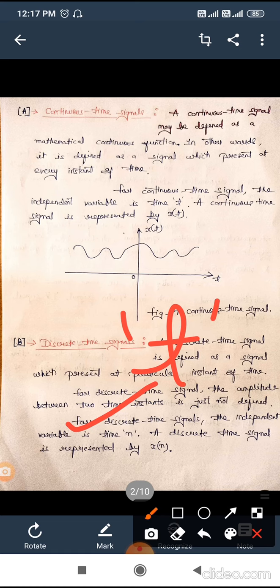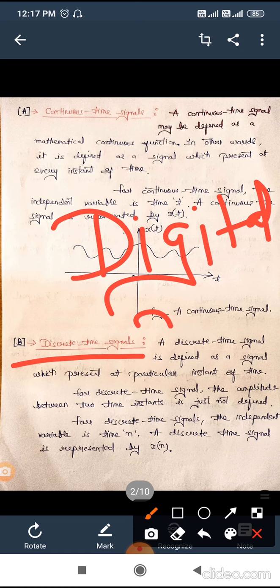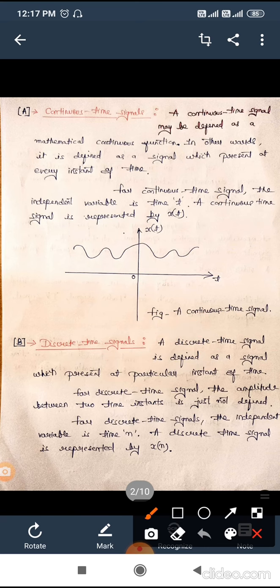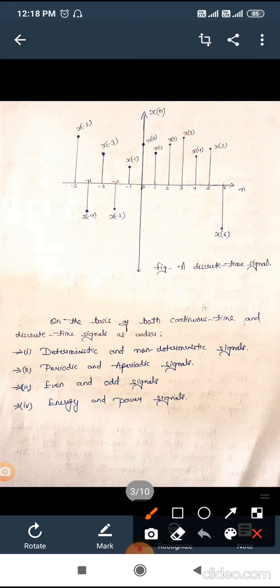Now we will discuss discrete time signal. What is discrete time signal? Discrete time signal is also known as digital signal. Now we will discuss this topic with the help of a diagram. Here in this diagram, as we can see, in between 0 and 1, there is no output. In between 1 and 2, there is no output. In between 2 and 3, there is no output.